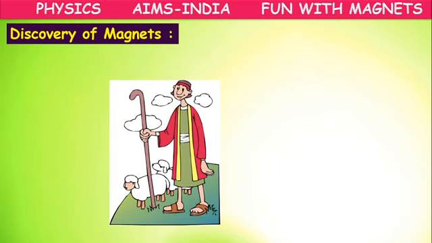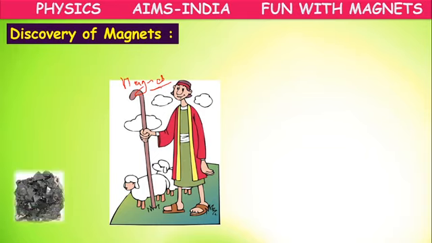Once upon a time there was a shepherd called Magnus. One day, for grazing his sheep, he went to the top of a hill. While he was there with his sheep, he kept his foot on a black rock and kept his stick on the black rock.